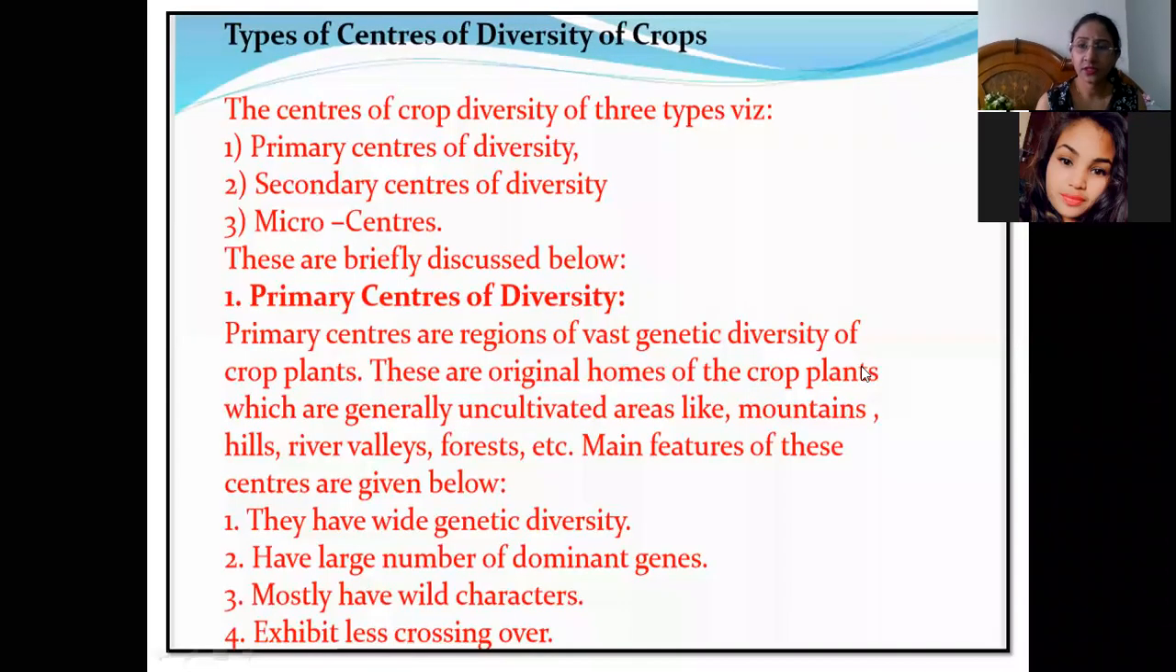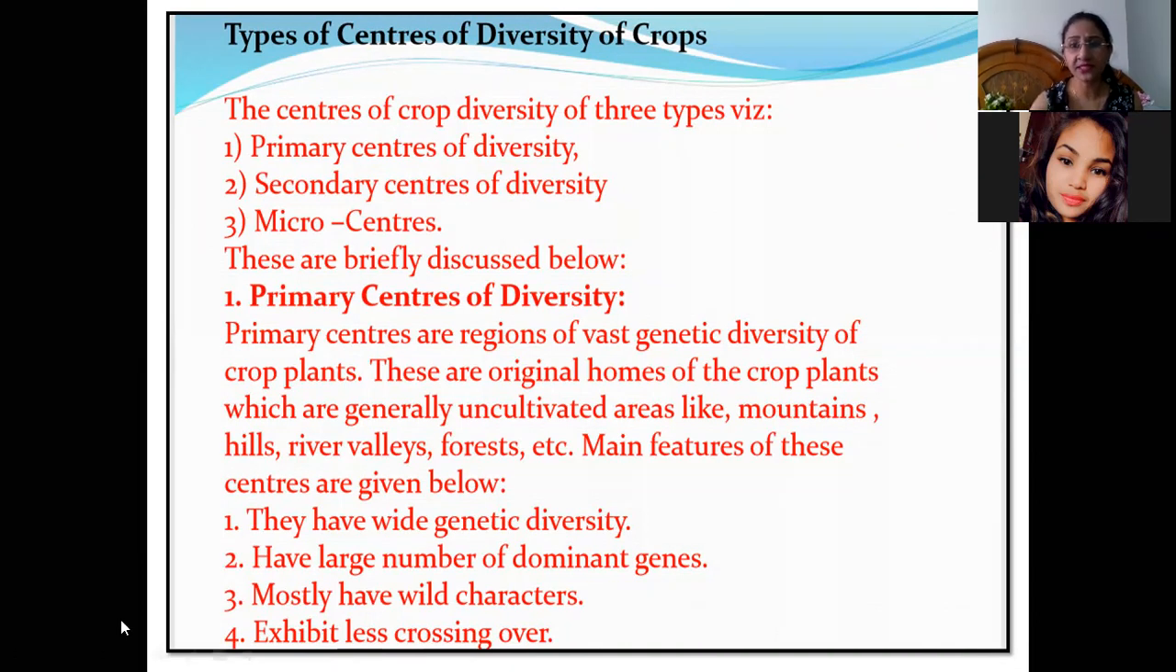Okay, so they are the regions of vast genetic diversity of croplands, and they are the original homes of the croplands. We can say a particular cropland has originated in that region, so that is called its primary center of origin, and these are generally uncultivated areas. Mainly, primary centers of origin are uncultivated areas, meaning the field crop is not cultivated there; it is present in its wild forms.